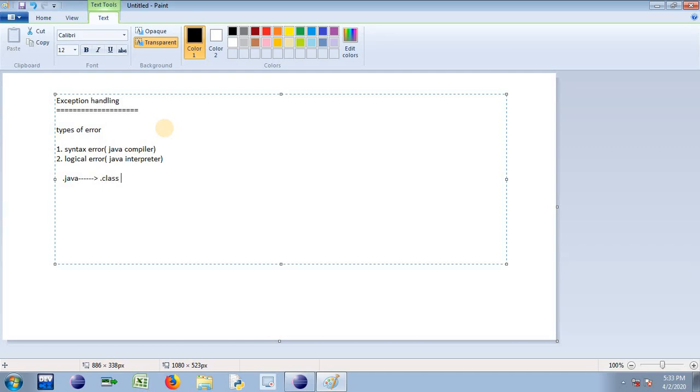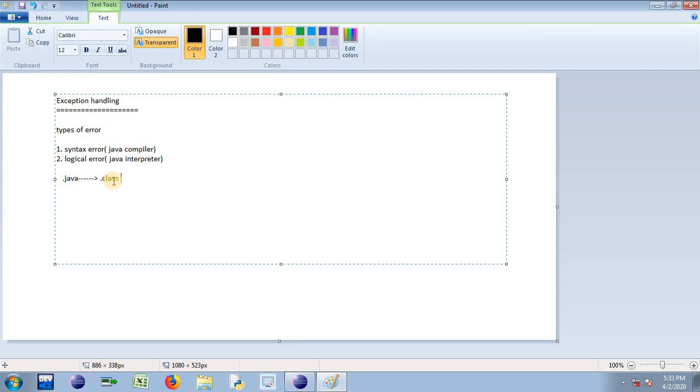If you have any syntactical mistake in the .java file, then your Java compiler won't create the .class file. It will notify that syntactical error that you have in the .java file, so you can't create the .class file. If your .java file is free from syntactical error, definitely the Java compiler will convert .java to .class file.